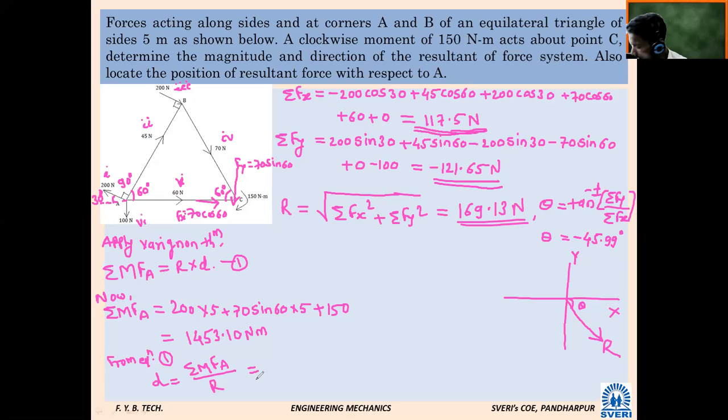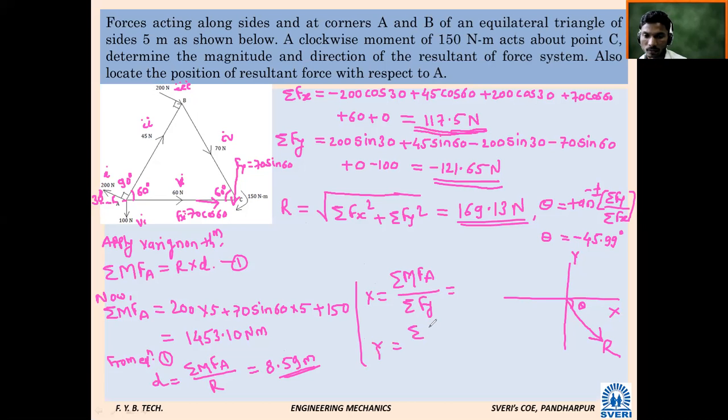8.59. What will be the unit? Meter. Unit will be meter. Okay, calculate X. What will be the formula? Summation of moment at point A divided by summation Fy. Calculate this and calculate this as well.